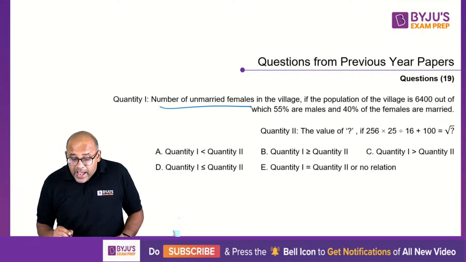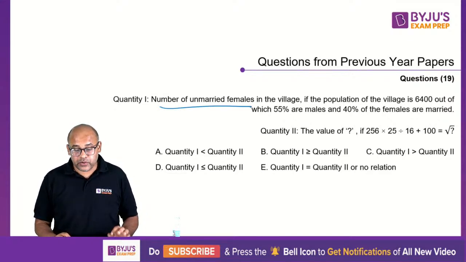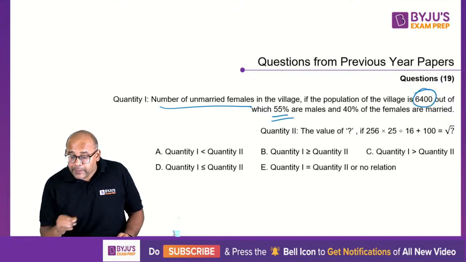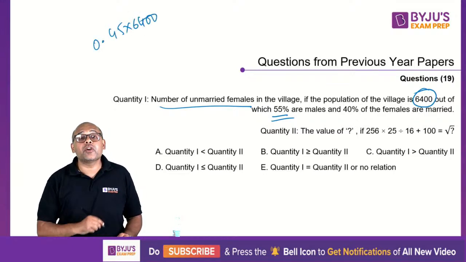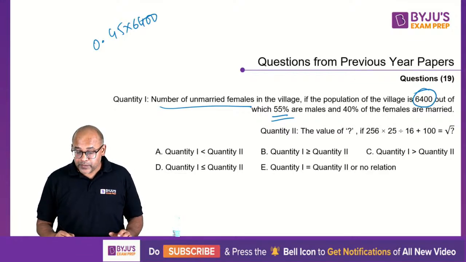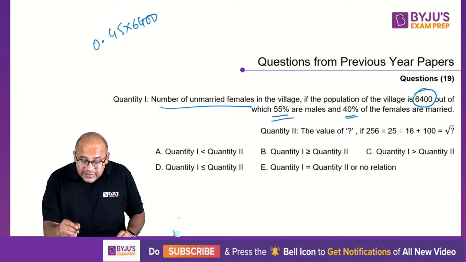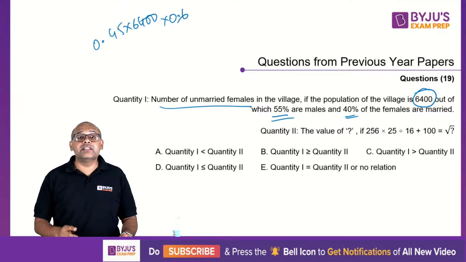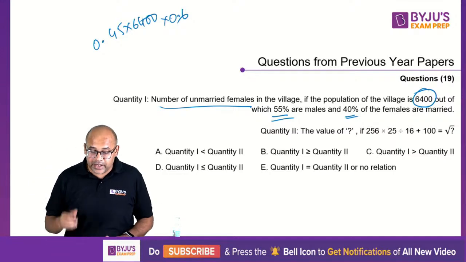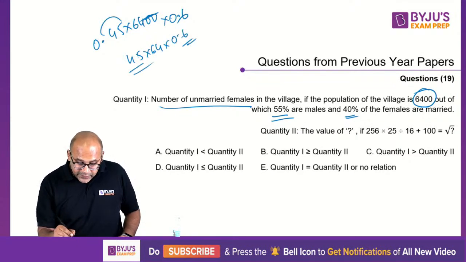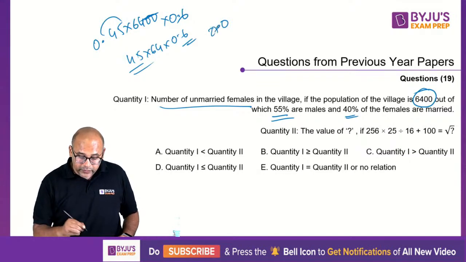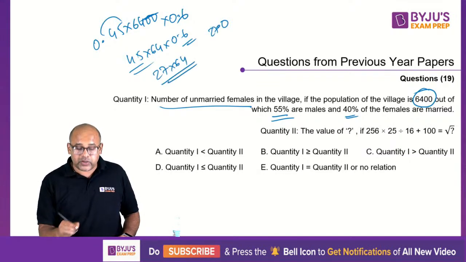Now, number of unmarried females in the village, that is the quantity. So, quantity 1 is number of unmarried females. Population is 6400, 55% are males. So, 45% are females. This is your female population, 45% of the total. In this, 40% are married, which means 60% are unmarried. This is what you want. 60% are unmarried. So, two zeros cancel. So, 45 into 64 into 0.6. So, 45 into 6 quickly, 6 5s are 30, 0, 3, 6 4s are 24, 27. So, 2.7, so 27 into 64. This is your first quantity.